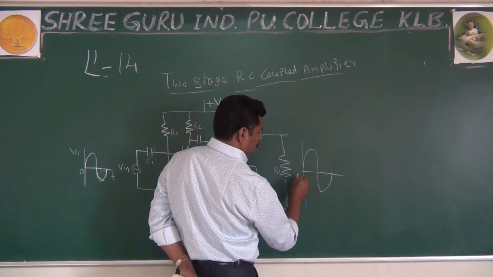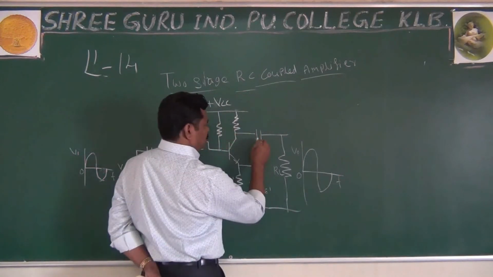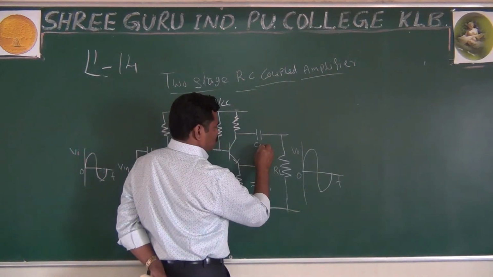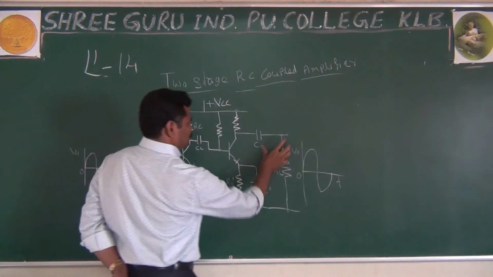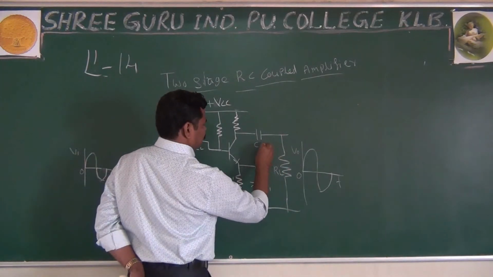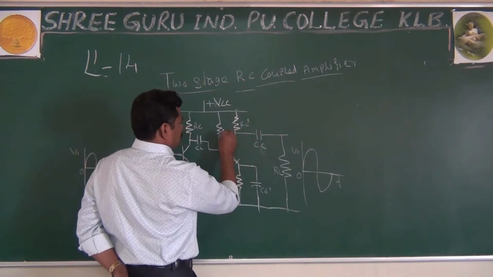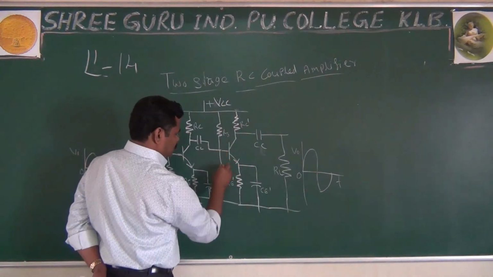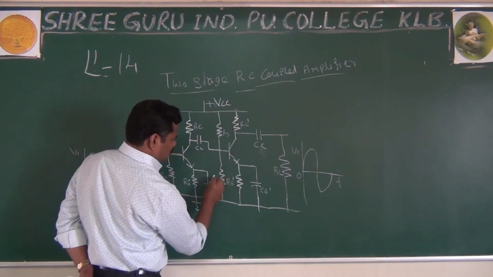This is your output. Once again, write C2, and C0. This may be your RC dash, R3, and here R4.